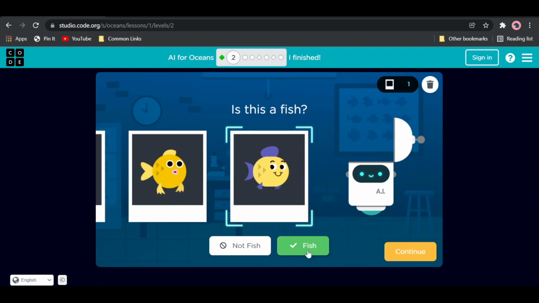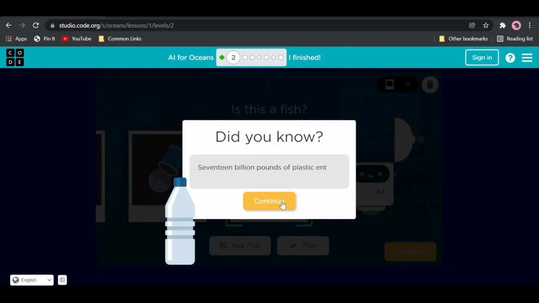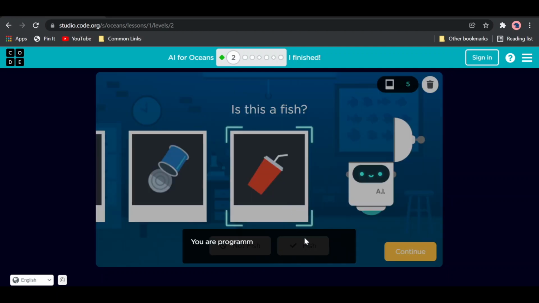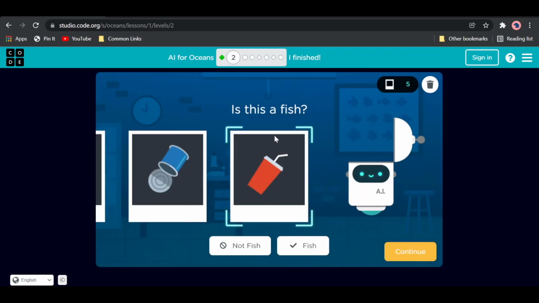This is a fish. And this is a fish. We also need to give the AI other similar things and label them as not fish, so it can learn to recognize the features and patterns of things that should be called a fish. So this is not a fish. This is a fish. You're programming or training the AI with each click. So this is not a fish, not a fish.